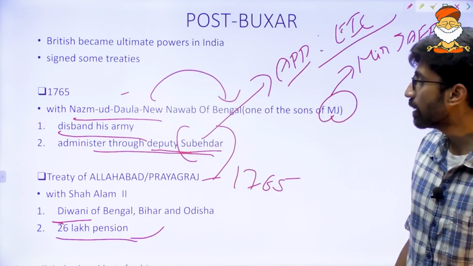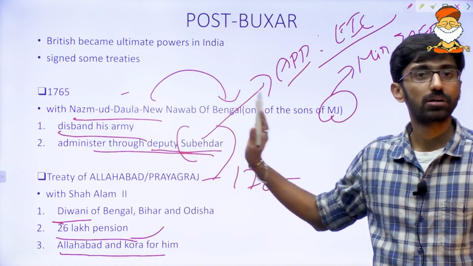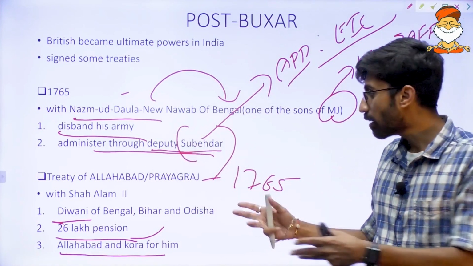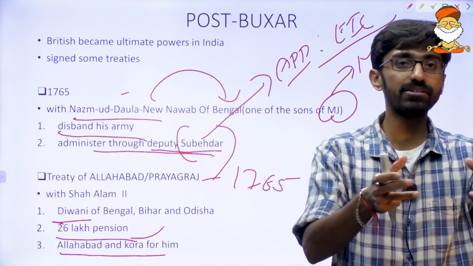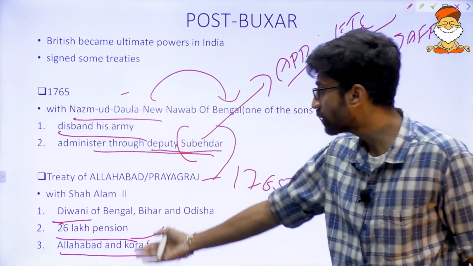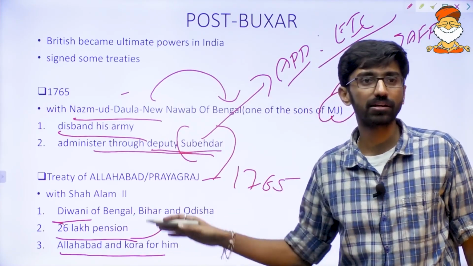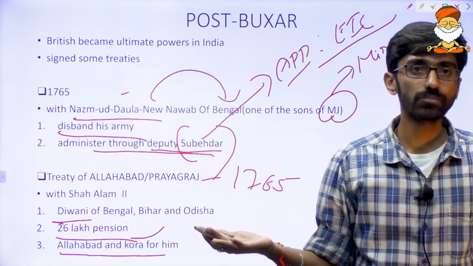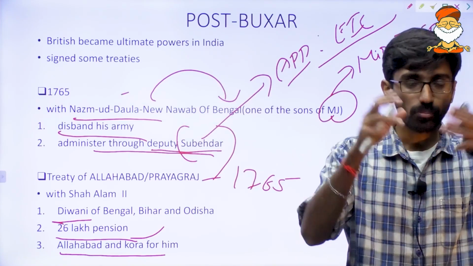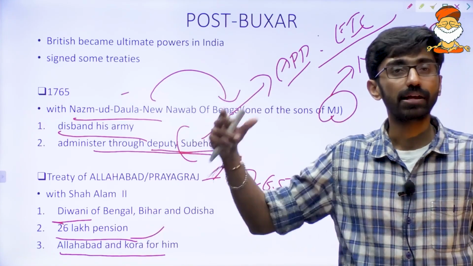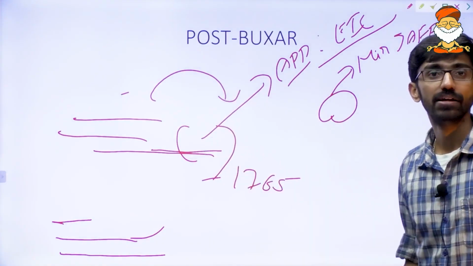Exactly. Okay, at the same time Allahabad district and Korat district would be provided to Shah Alam II. What do you mean by Allahabad district and Korat district? Korat is a district, a place. The revenue from these two districts will go to Shah Alam II, other than the 26 lakh pension. Understood, right? So now the Mughal emperor became controlled by Britishers for their daily needs also.